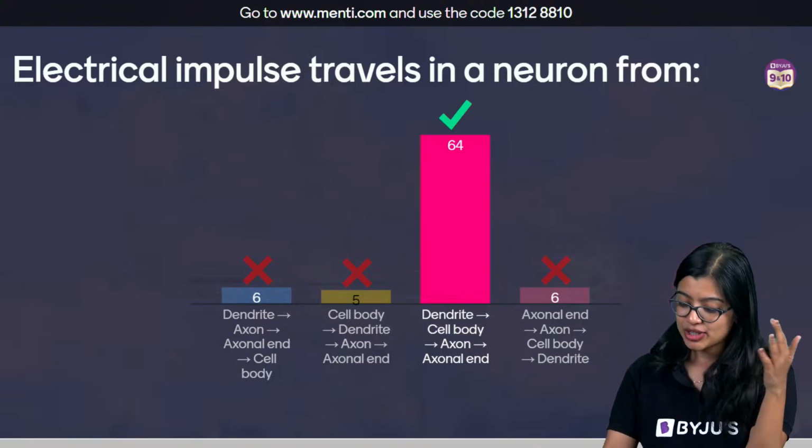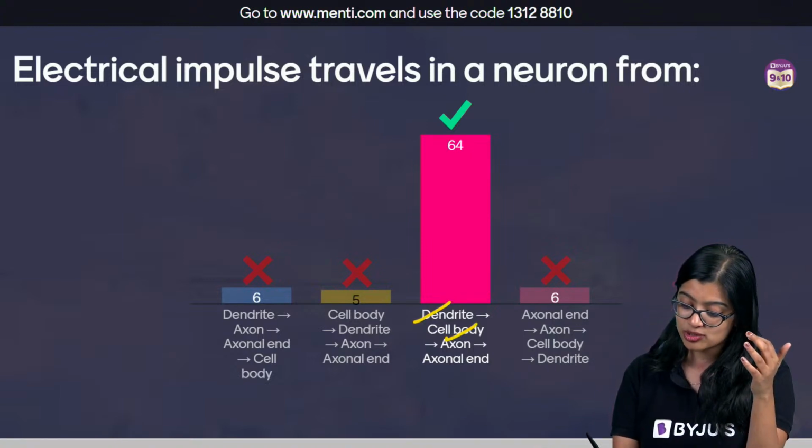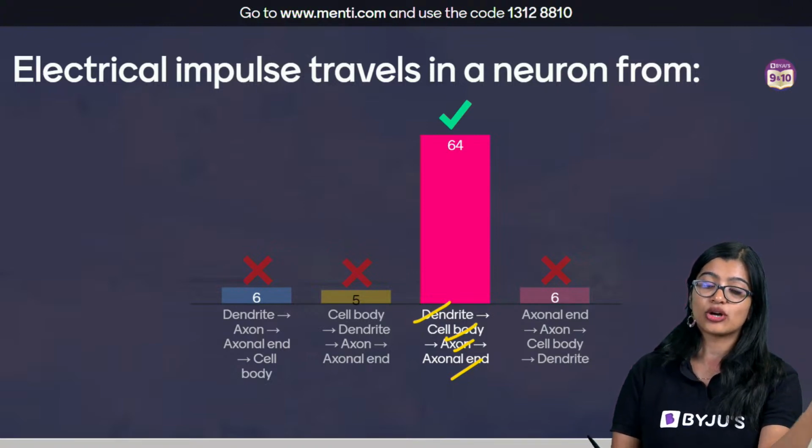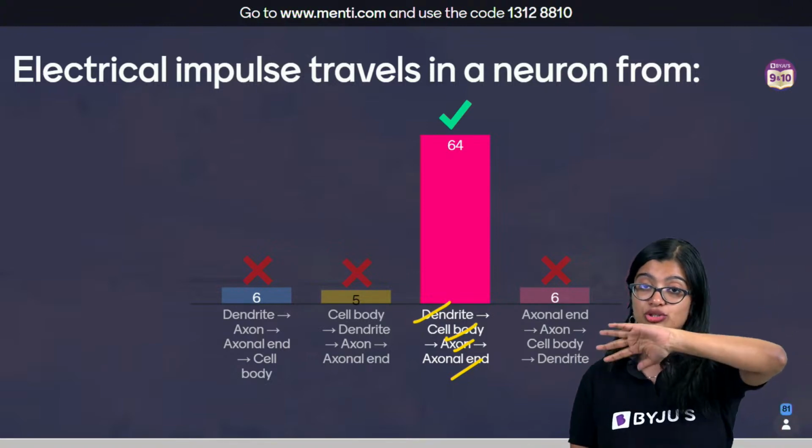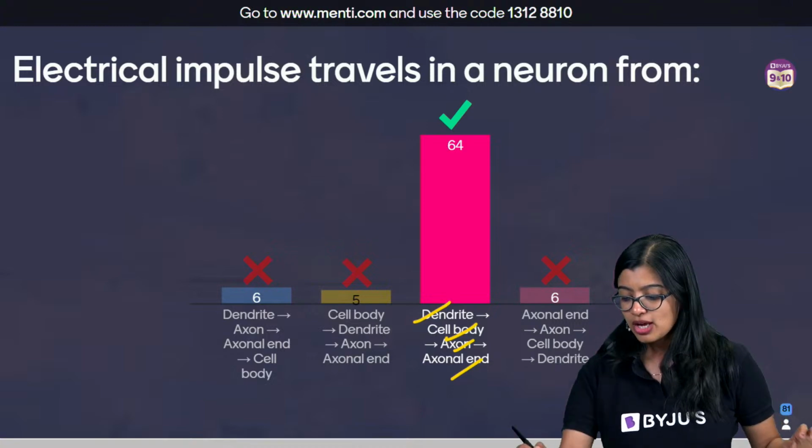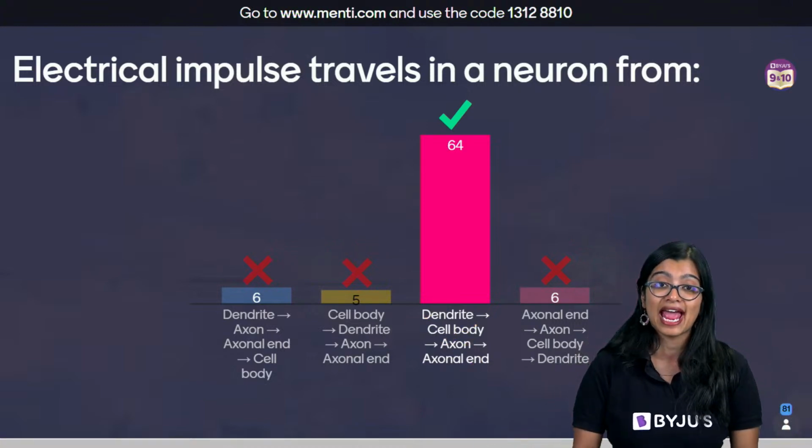So as we know, electrical impulses are received by the dendrite, go to the cell body, axon, and then reach the axonal end, from which it goes through the synapse to the next one, right? So with this, of course, we come to the end of today's class.